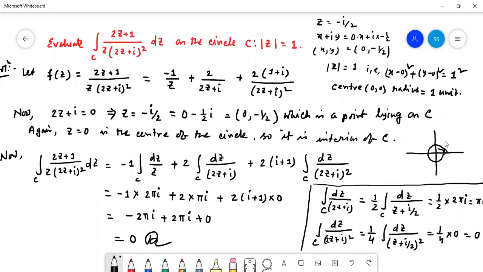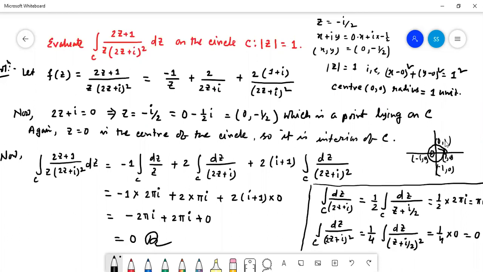If this is 1 comma 0 and this one is minus 1 comma 0, 0 comma 1 and 0 comma minus 1, then this point is 0 comma minus half. So this point is an interior point. Is it clear? This point is an interior point of the given circle.